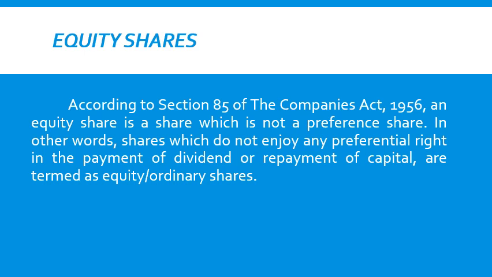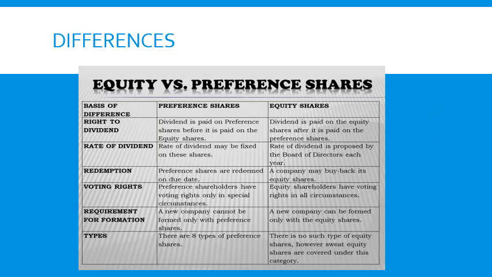In other words, shares which do not enjoy any preferential right in the payment of dividend or the repayment of capital. So if those shares do not have any preferential rights, they can be treated as equity shares or ordinary shares. And there are some basic differences between equity shares and preference shares.